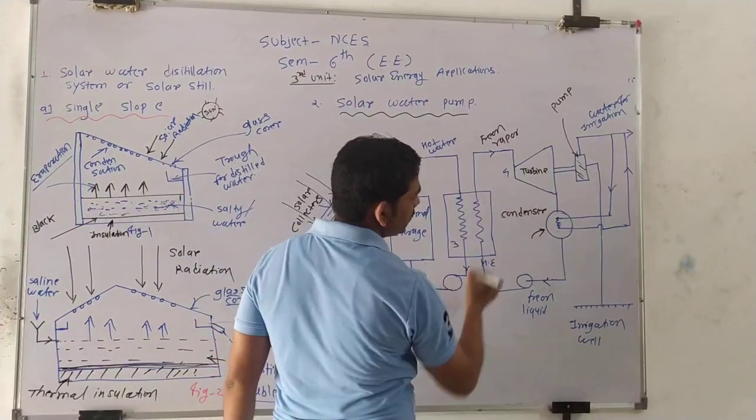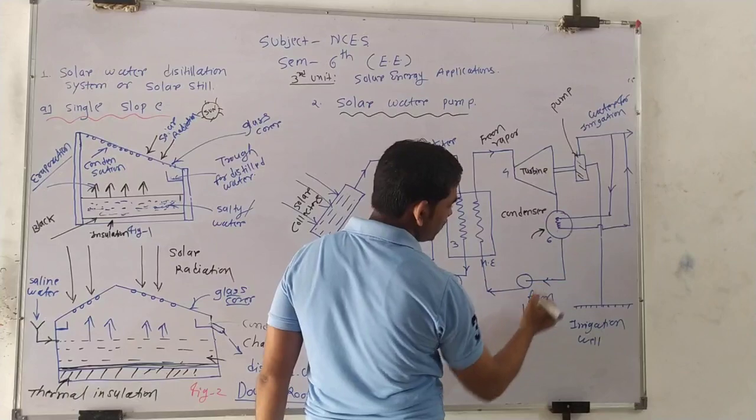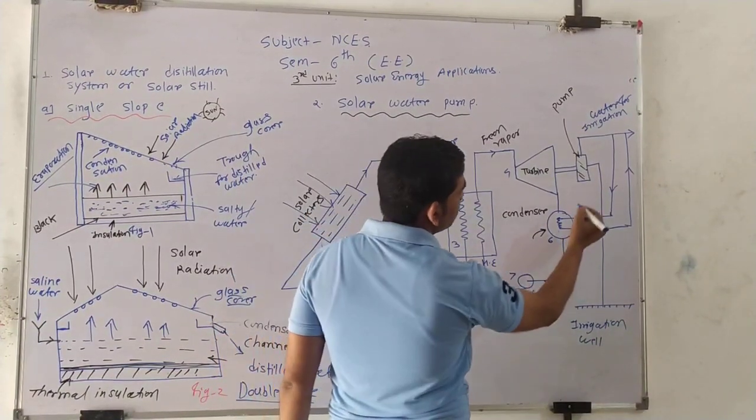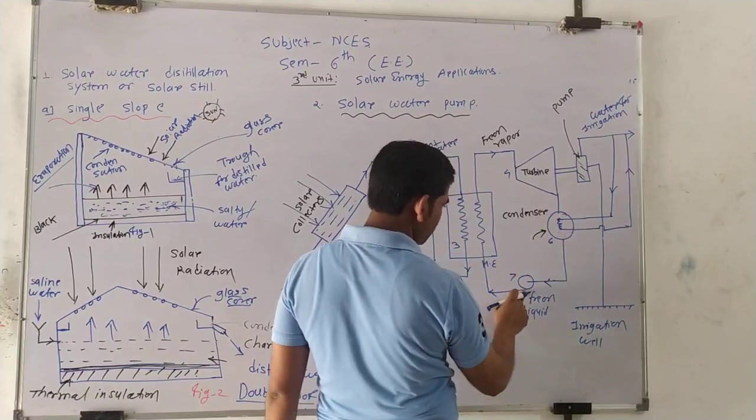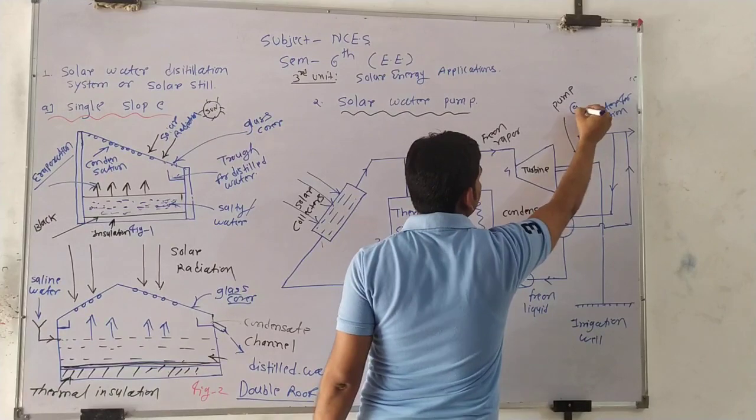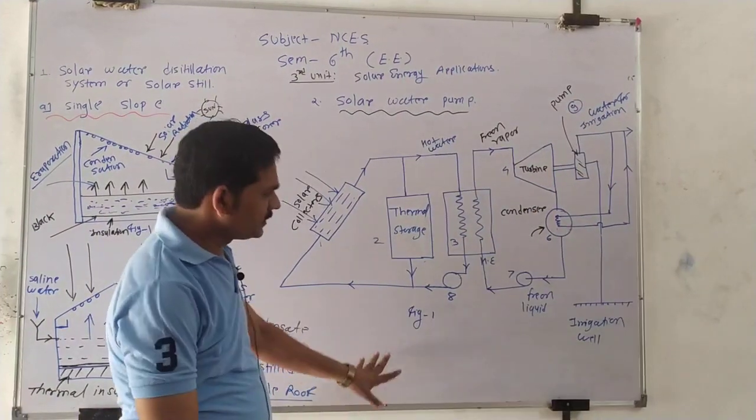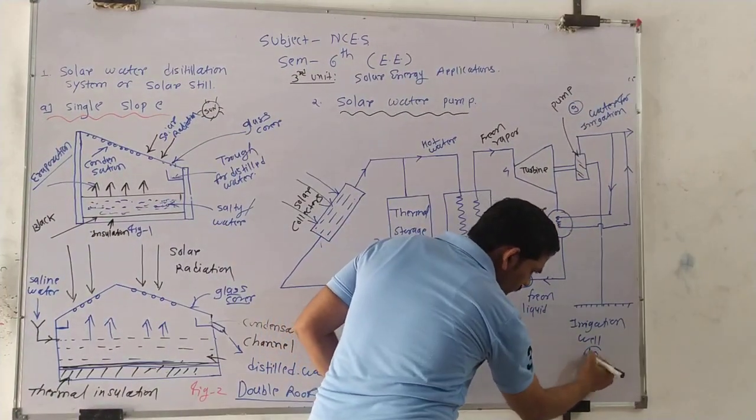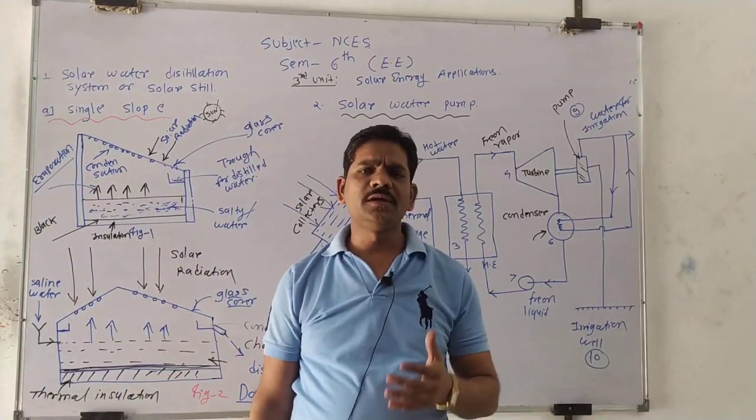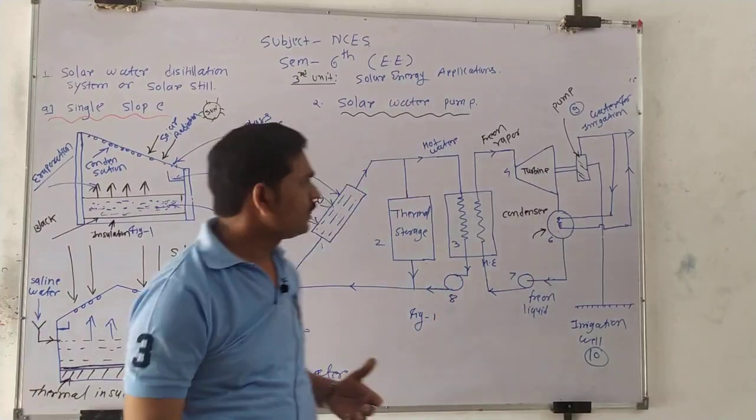Then turbines, then the condenser, then the pump. Here is also a pump. Then another pump, this is one more pump, number 9. So there are various components. Another is the irrigation well. There are so many components required to operate the solar thermal pump. So see here how it works.